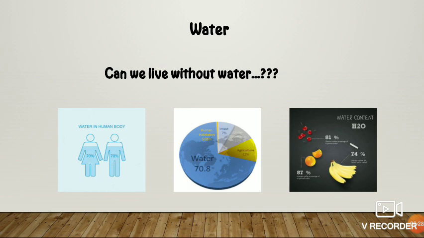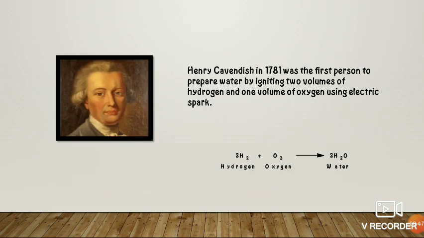Water covers approximately 70% of the Earth's surface. Not only is water present around us, but it is also inside us. A human body has about 70% water. Even fruits and vegetables contain 70 to 90% water. Henry Cavendish was the first person to prepare water using 2 volumes of hydrogen and 1 volume of oxygen using electric spark in 1781.